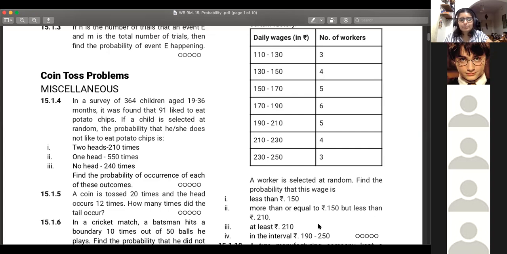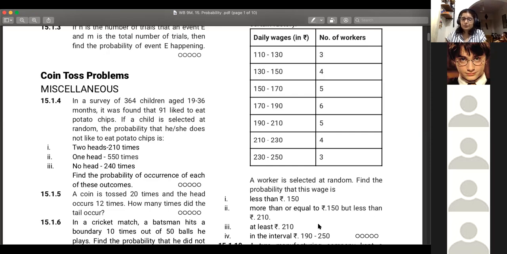So you need more than or equal to 150, but less than 210. Ma'am, did you get my answers? Yes. Suhani also has done all 4. Sujal, you need to make a habit of reducing the fractions. Leave it in fractions, but it needs to be in the lowest form. If there are any common factors, you need to cancel them out.